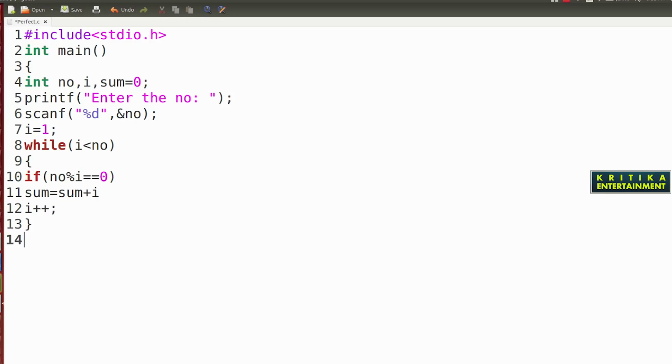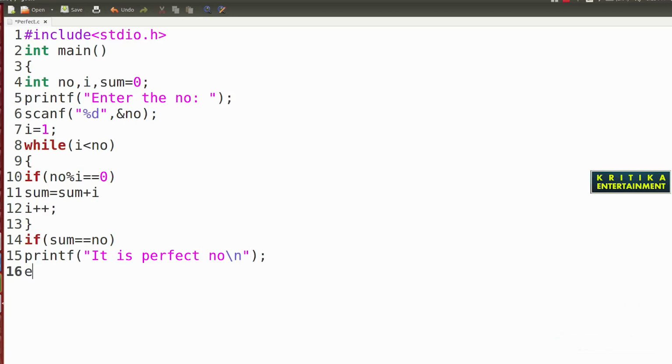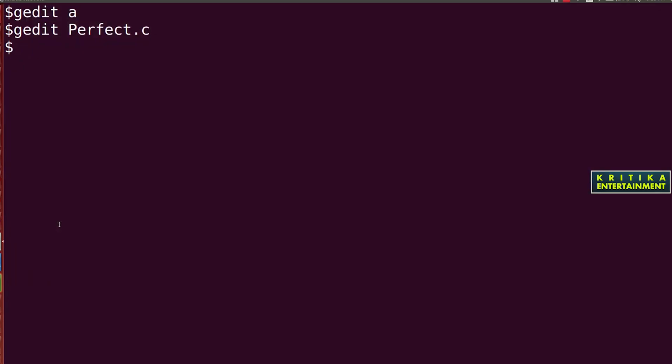Then write if sum equals my previous number, the number, then printf it is a perfect number, with slash n, else printf it is not a perfect number, slash n. Close the bracket, then close the bracket, then I run this.